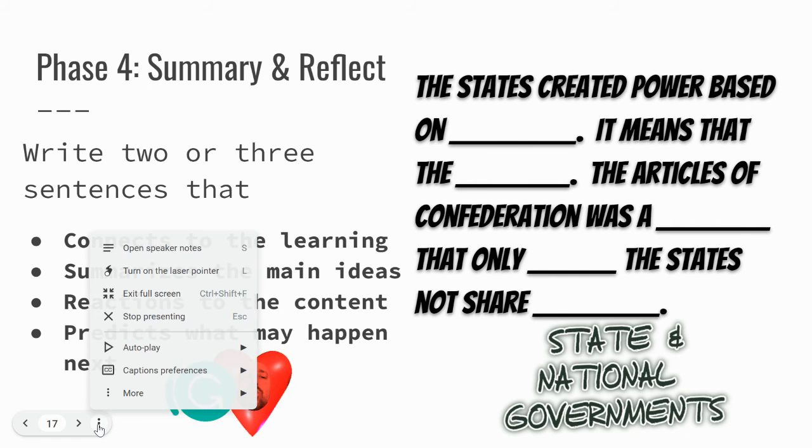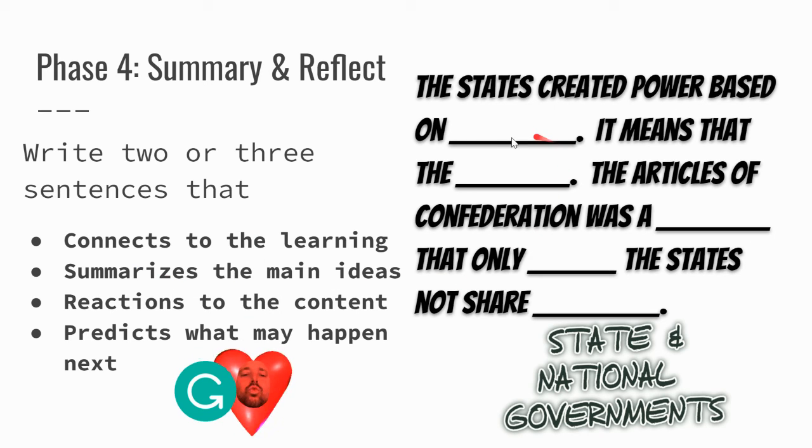So here is the summary. You may have to just make a text box somewhere on there if you have space. I forgot to put a section there for the summary. But let's take a look. The states created power based on the idea of republicanism. And then in the next sentence, you'll tell me what republicanism is.